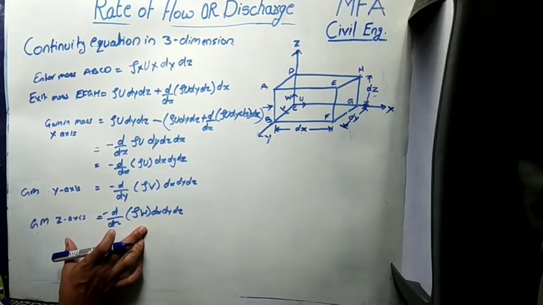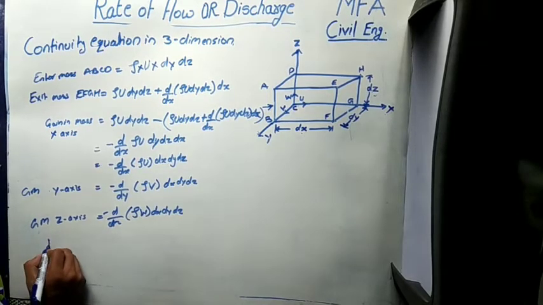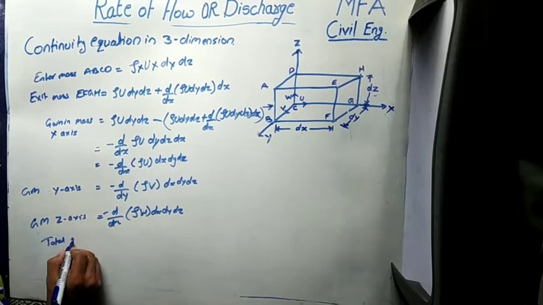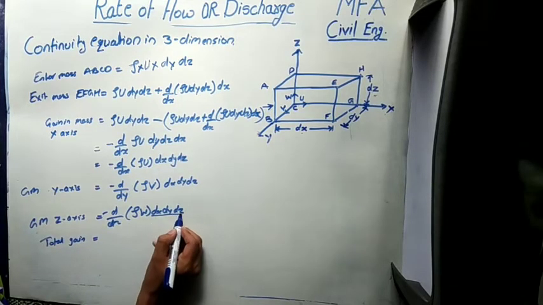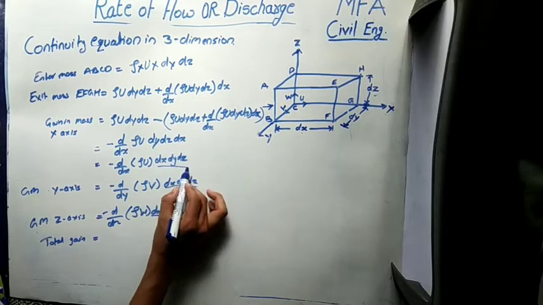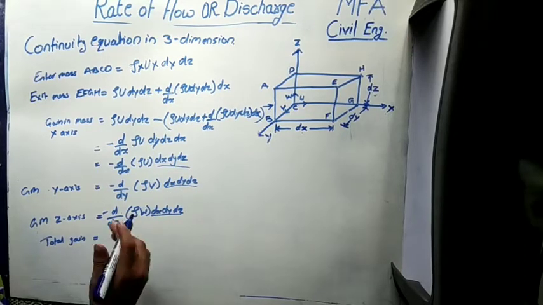Now the total gain in the mass is equal to, let's see, dx dy dz is common throughout.